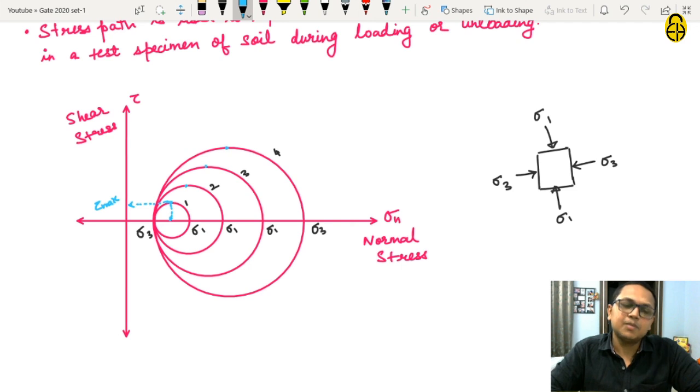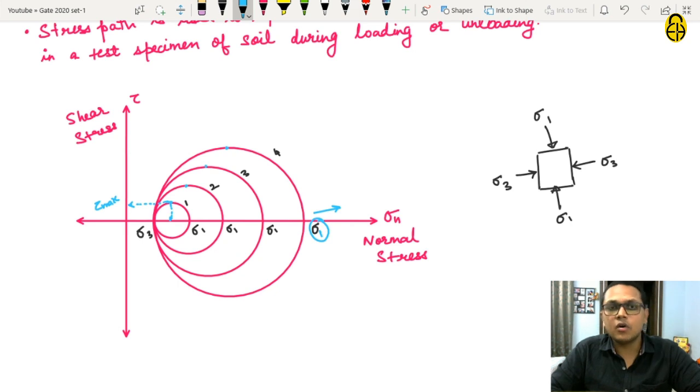Why do we need stress path? If we do not draw the stress path, it is difficult for an engineer to predict what will be the state of stress when sigma 1 is further increased. Now, if the loading is further increased to this value, what will be the maximum stress value that you get?